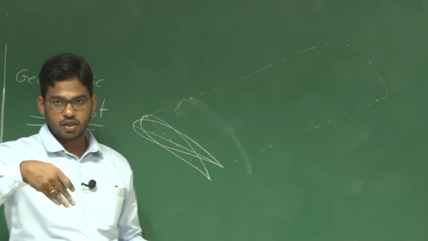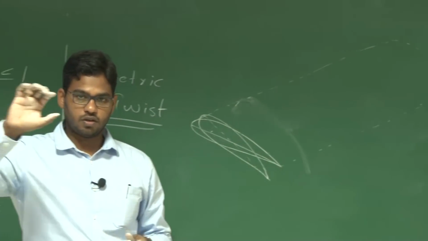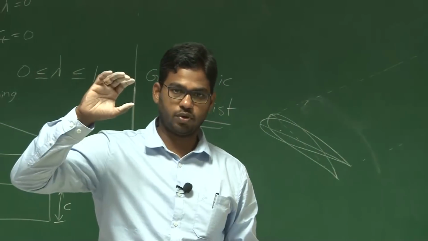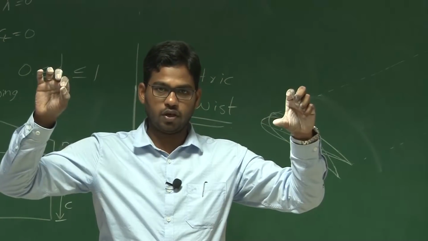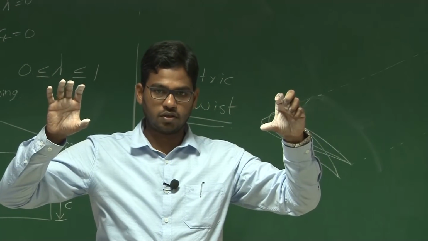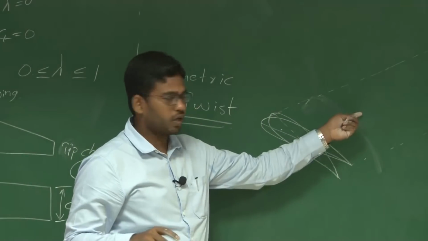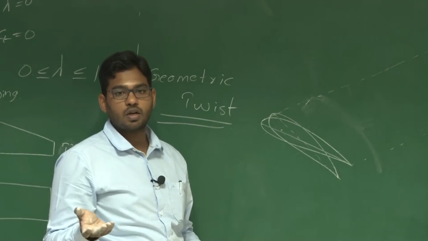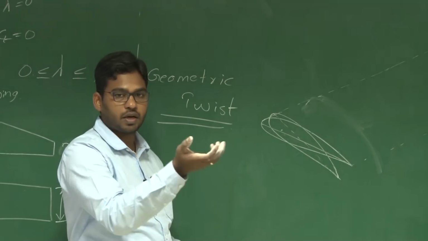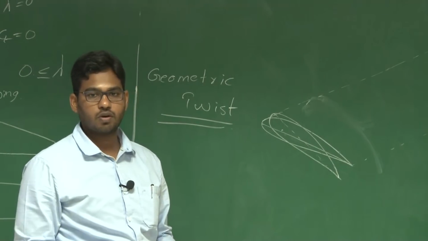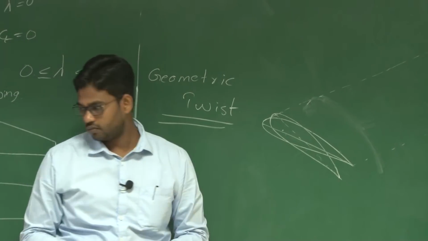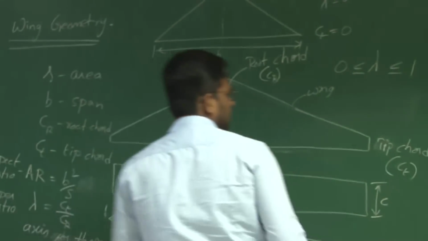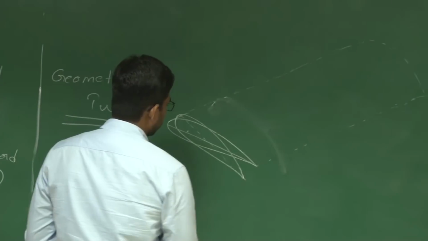Although I am not giving any twist, when you change the aerofoil, the upper and lower surface coordinates change. With respect to the root chord, it will be of different thickness and so on. That gives you an aerodynamic twist. You are changing the aerodynamic characteristics of the wing as you progress along the span. So this is geometric twist.